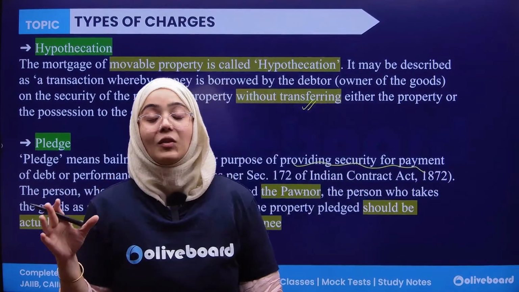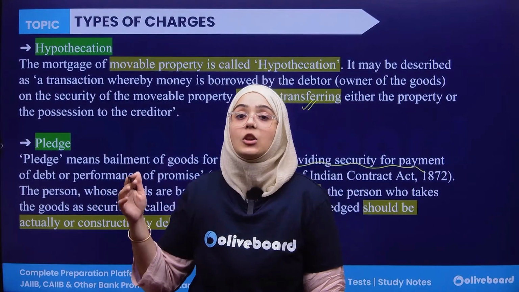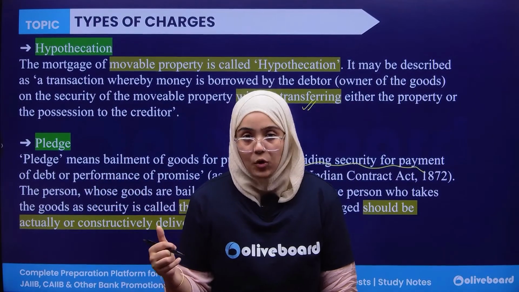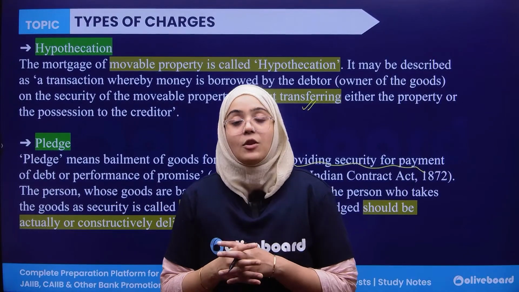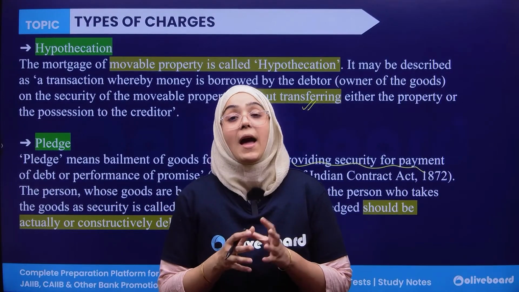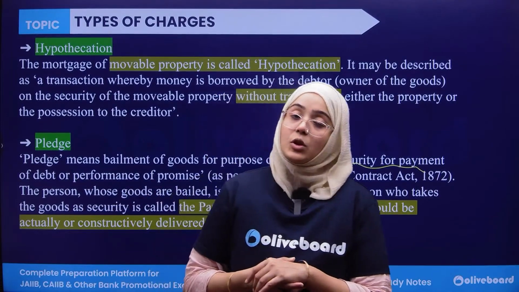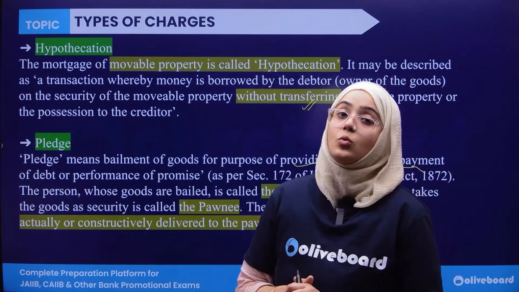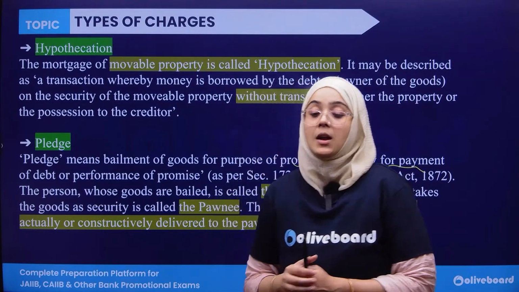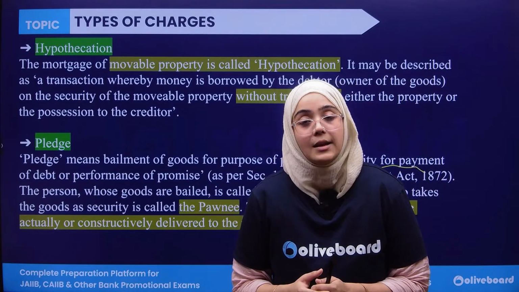Pledge is always related to goods. It is the bailment of goods. You are giving your goods in return for some loan. You are giving them the security. In pledge, you have to transfer your goods to that person, whereas in hypothecation, you don't have to transfer that movable property to them. Always remember, hypothecation is without any transfer.